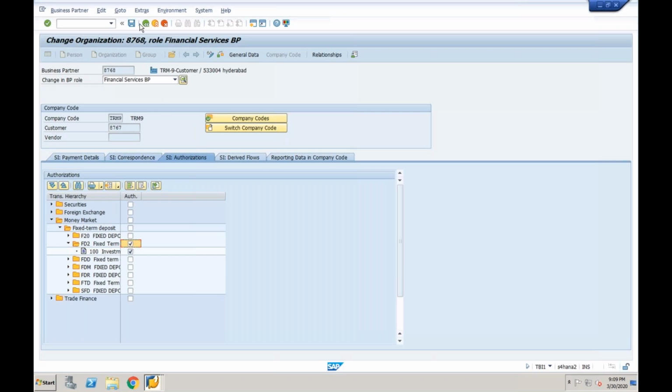Then say it. I have one question. So here we converted one customer, very easily, into the business partner of treasury or financial services. Suppose we have 100 customers which we need to convert. Do we have any process to convert all the customers into BP, meaning treasury BP? I'm coming to that. Wait.